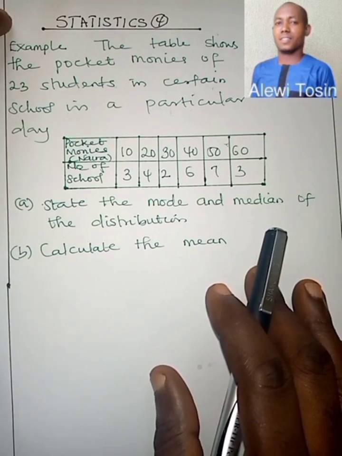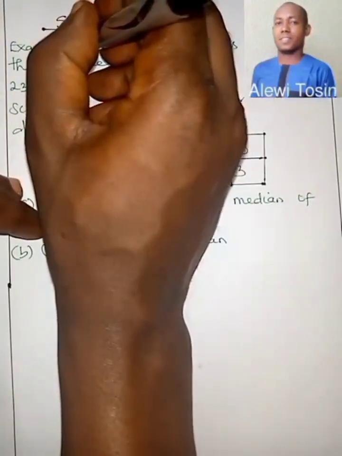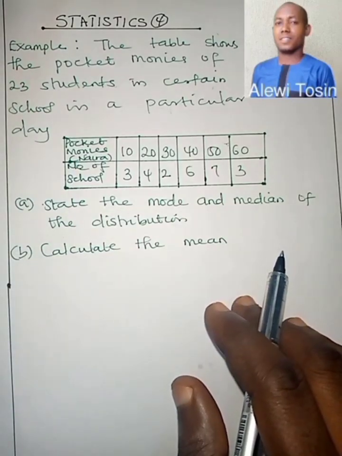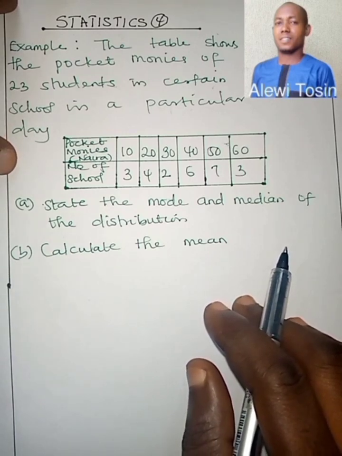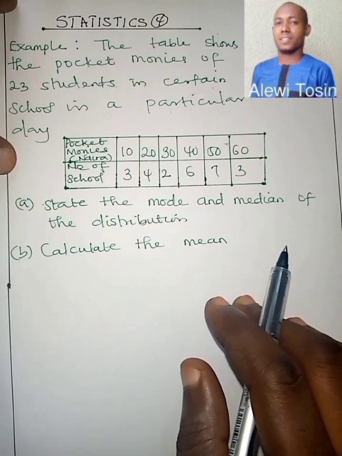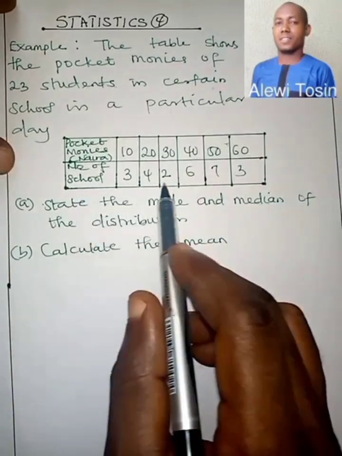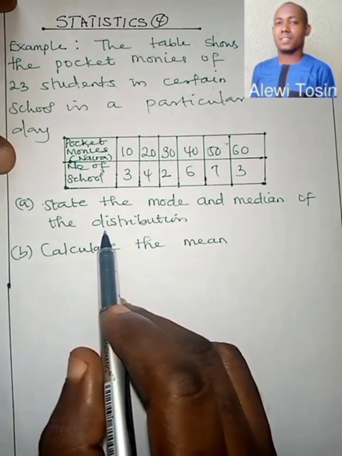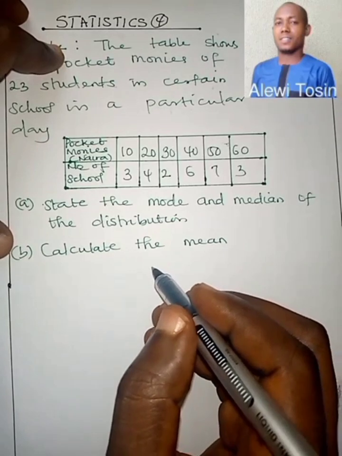Now let's look at this example. The example goes thus. It says the table shows the pocket monies of 23 students in a certain school. Now this is the table. This is the pocket money, and this is the number of students. We are told to state the mode and the median of the distribution, and also to calculate the mean.